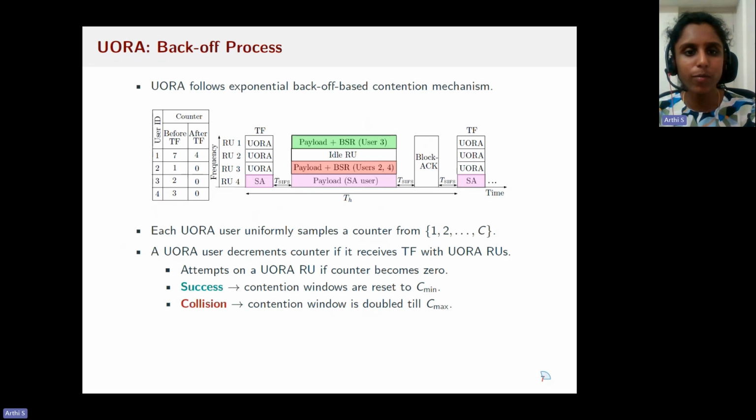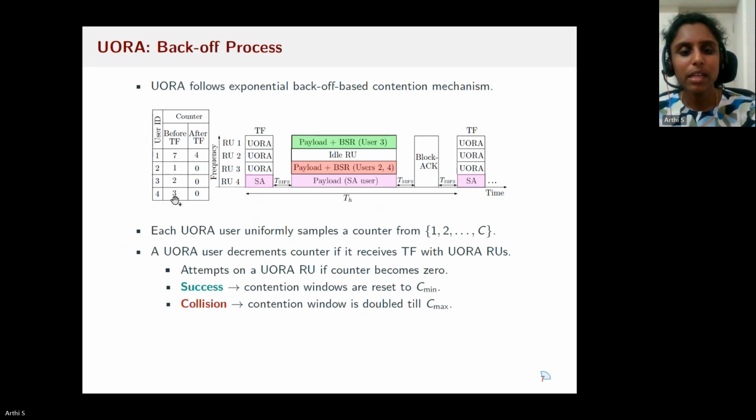Now let's look at the backoff process in random access. Uplink OFDMA random access follows exponential backoff based contention mechanism, which is very similar to legacy backoff. For this, each random access user uniformly samples a counter from a contention window. So here there are 4 random access users and they sample a counter from a uniform window.